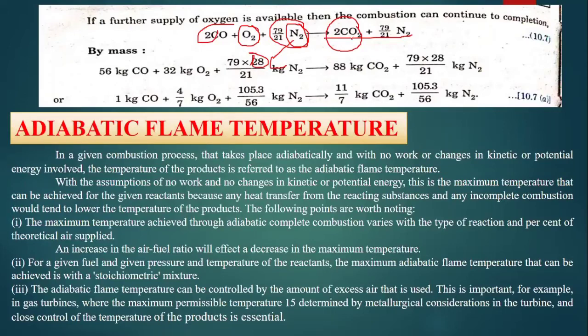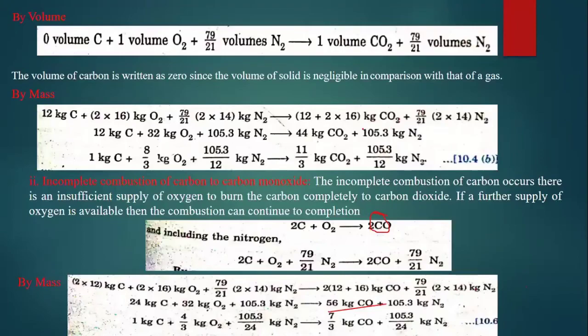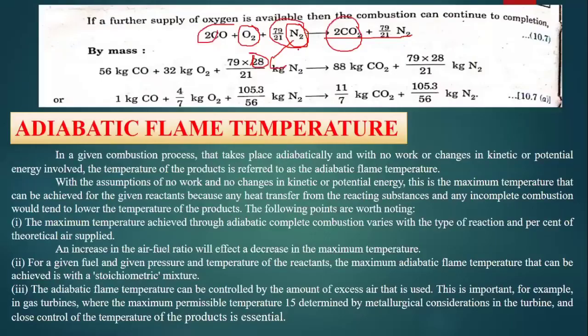Okay, we already know CO2 here. How much CO2 are we going to have? 44. 44 into 2, 88 kg CO2. Or else you can take 2 into, for carbon it is 12 plus, and for oxygen it is 2 into 16. So how much would it be? 32 plus 12, 44, right? 44 into 2, 88. So 88 kg of CO2 plus 79 by 21 into this nitrogen, 14 into 2, 28. 28 kg of nitrogen.